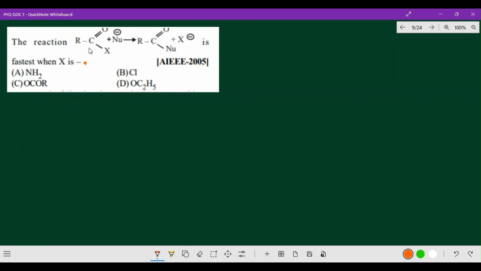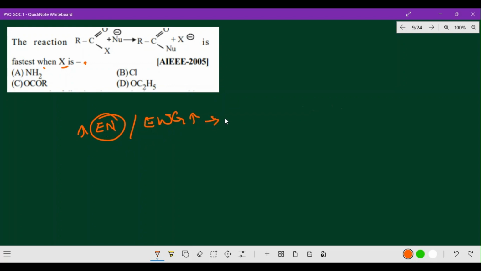The first question: are C=O–X compounds attacked by a nucleophile? The nucleophile attaches and X is removed. In the fastest reaction, X is usually the leaving group, so it has to be a more electronegative atom or a more electron-withdrawing group.